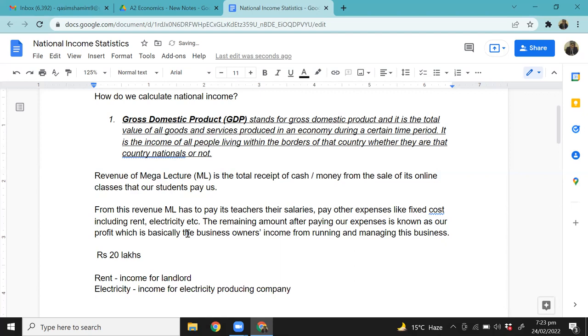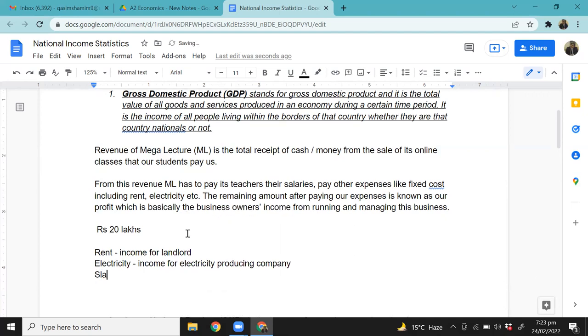Then they have to pay for salaries, the staff that is working there, whether those people are working in their kitchen, or as their riders who deliver food to customers' homes, or they're working at the front desk taking the order. Whatever role they have in the restaurant, obviously they will be earning some income or salary or wages. Income for workers, and so on and so forth. And whatever is left at the end after paying all their expenses is the profit. That profit is becoming income for whom? That profit is income for business owners.